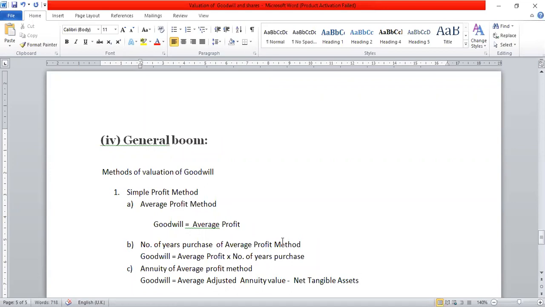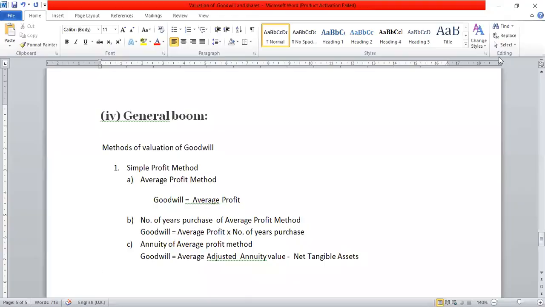These are all the formulas that come under the simple profit method. Just write them down.